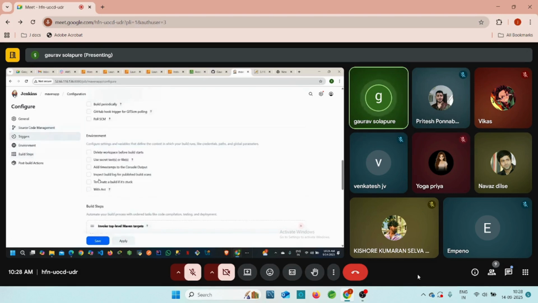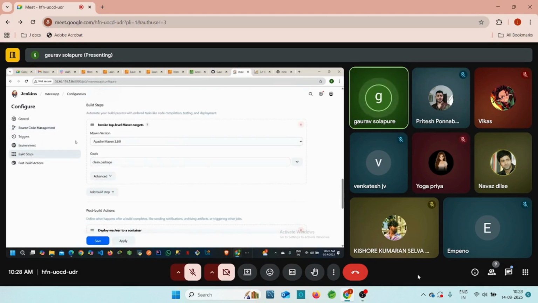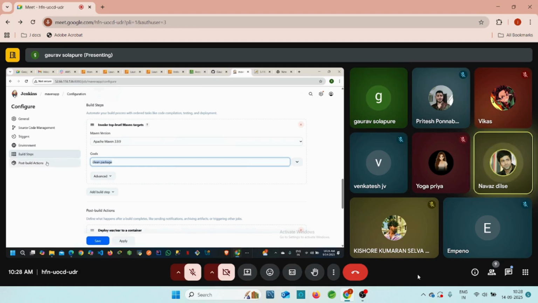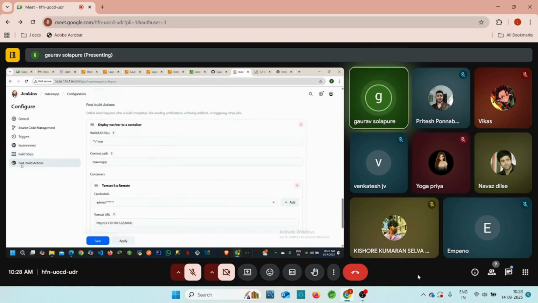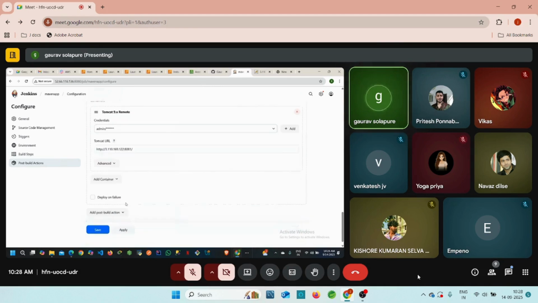Later, you can go to the builds tab. Here, Maven is invoked. This Maven will help us to build our application, and you will get the WAR file, right, with the help of this clean package. Clear? Later, we go to the post build action, and there you will have the Tomcat, right?